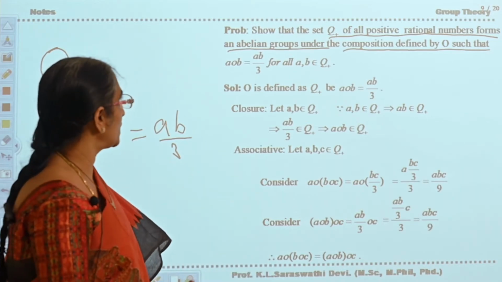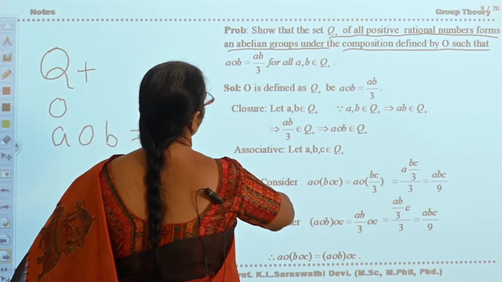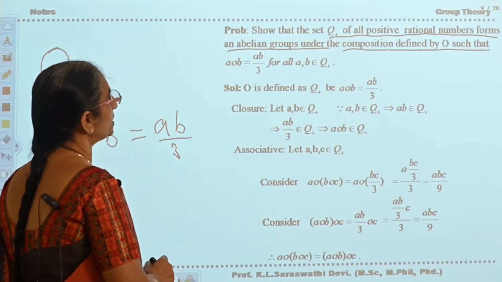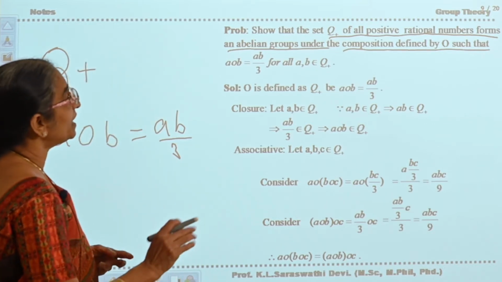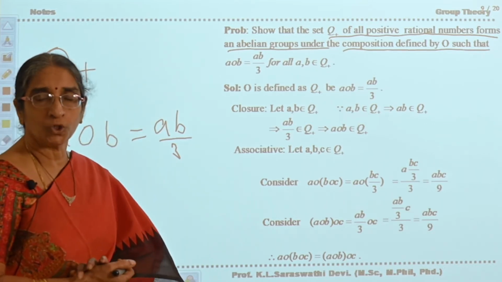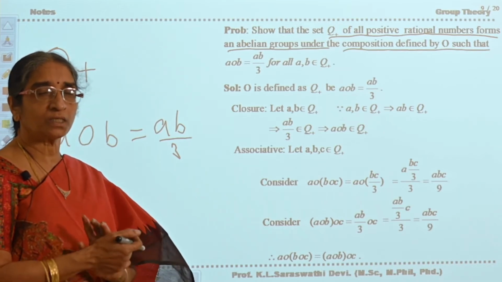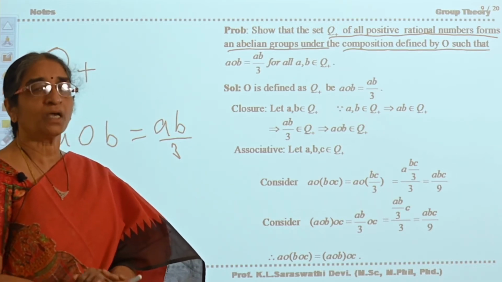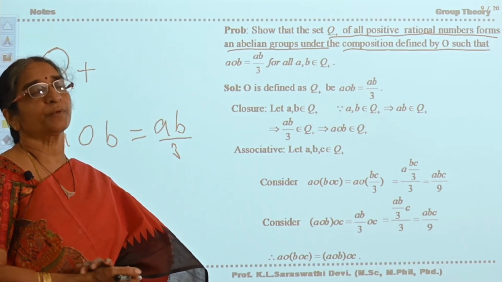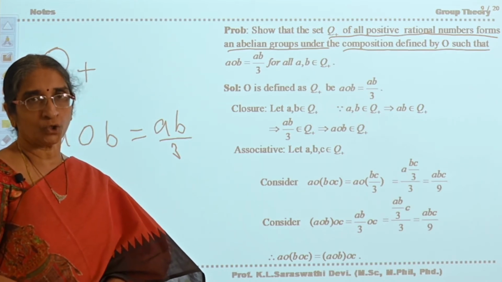Okay. Now see this. Your operator is circle. Now you have to prove that this is an abelian group. That means closure, associativity, existence of identity, existence of inverse, commutative property. All these properties are satisfied or not, we are going to verify.